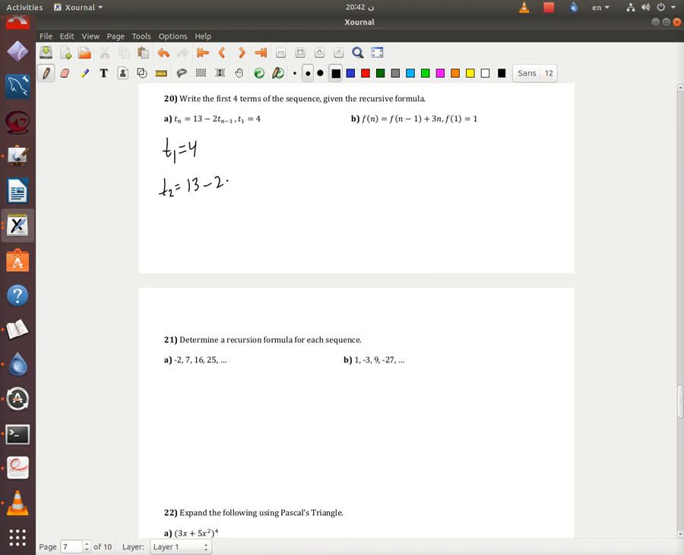So we're gonna have 2 times 4, right? This is 5. T3 is 13 minus 2 times 3, equals 7. So here you're gonna have 4, 5, 3, and then 7.